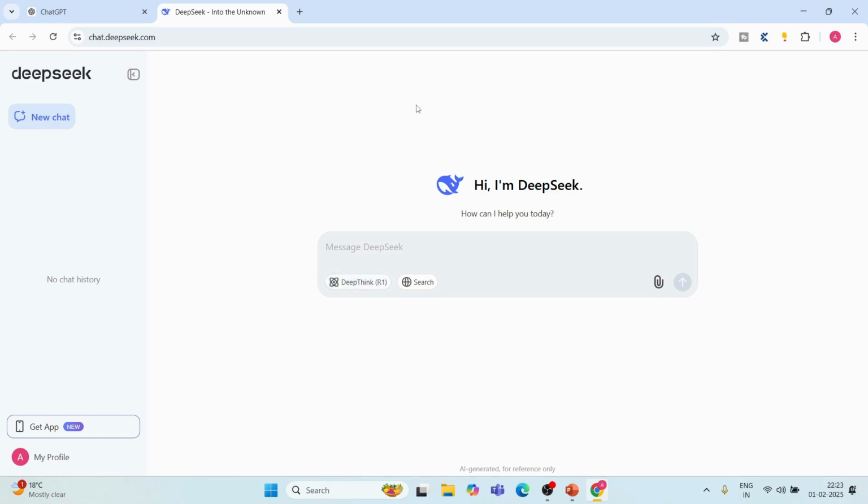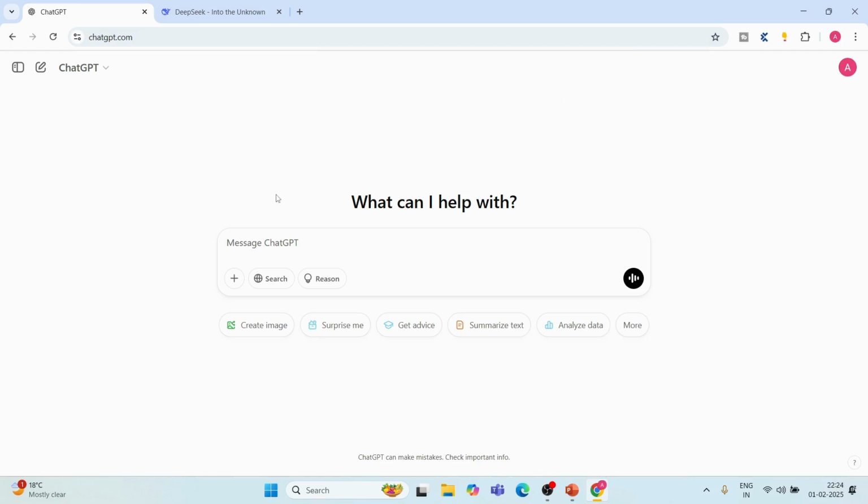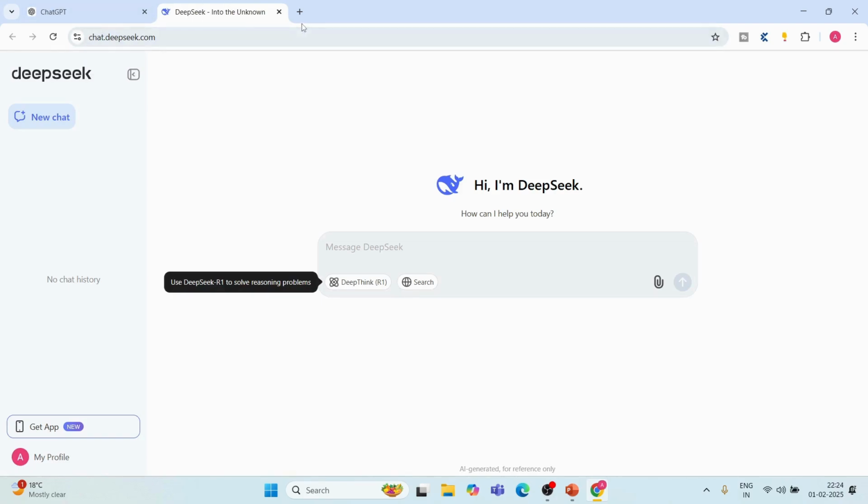Okay. Now, since DeepSeek has launched everything and has gained so much traction, you would see a lot of changes in terms of ChatGPT as well. Now, what has happened in case of ChatGPT? Earlier, you needed to have an account to even get started working with ChatGPT. Now they have made it open for everyone. So you will be able to communicate with ChatGPT without even creating an account, and you will see a lot of other developments also coming into picture. Now they have added this Reason button as well and a lot of other features as well. So you can check both of these out.